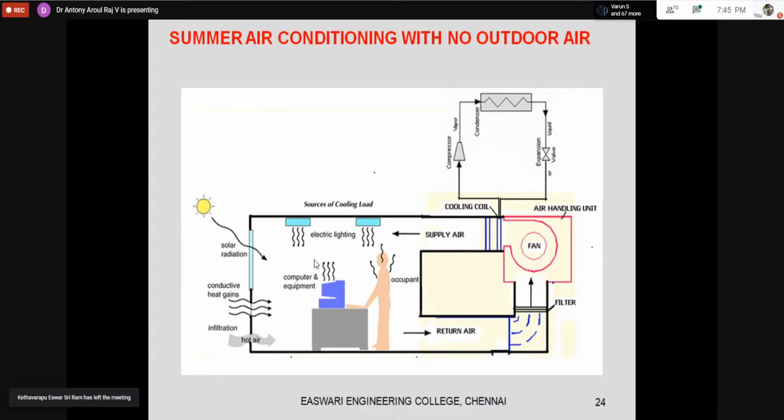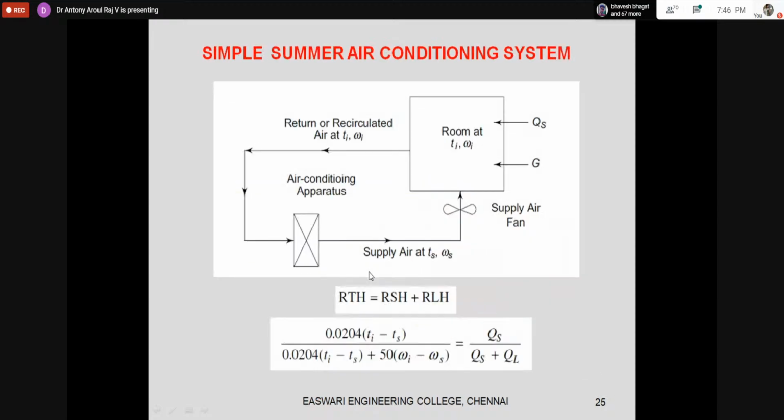At one point of time only we are doing, at 1 hour, where the rate of heat entry into the building is maximum. So we have to take all the combinations, everything we have to take, and consolidated when it is maximum. So that only we have to take. Then only this system will be capable of cooling and maintaining the temperature inside the room. So this we have discussed yesterday also.